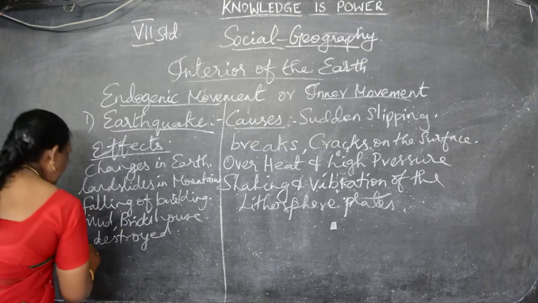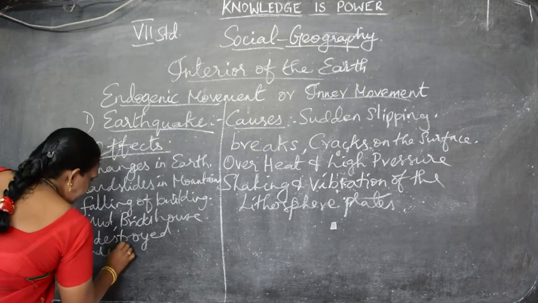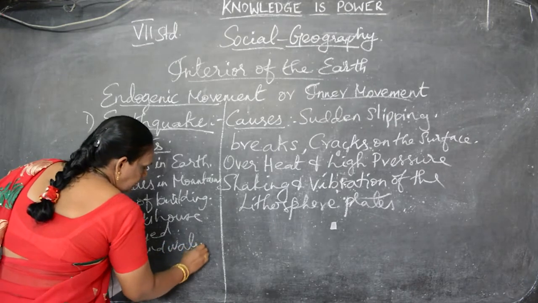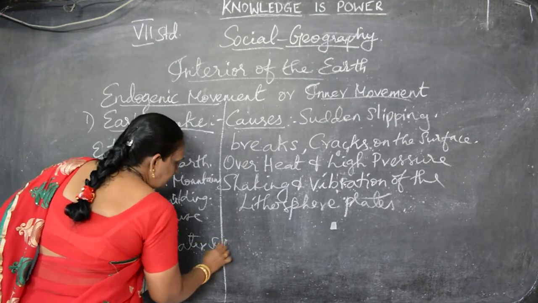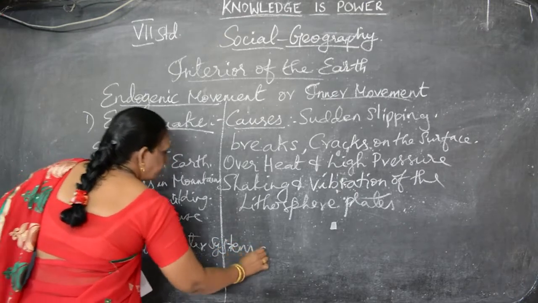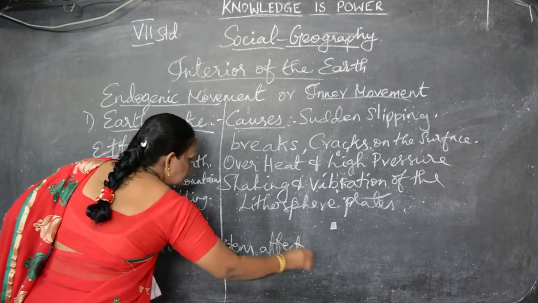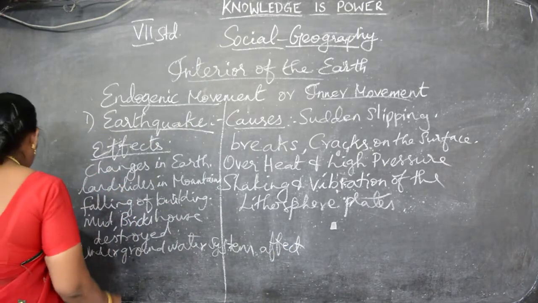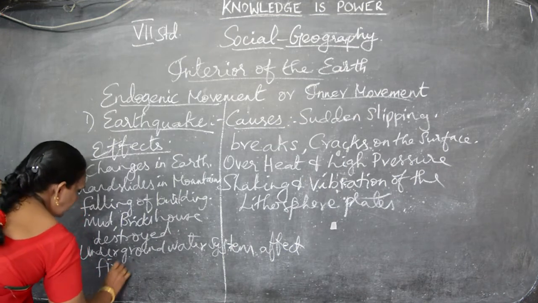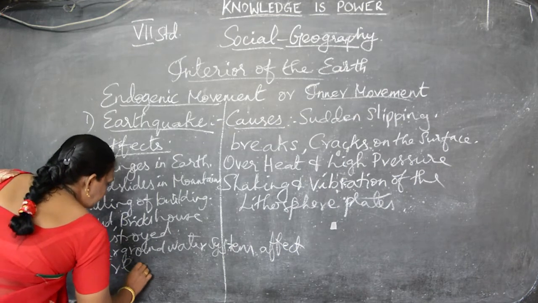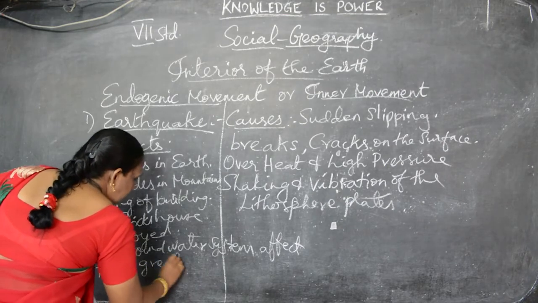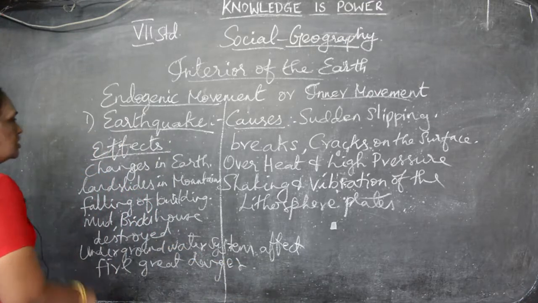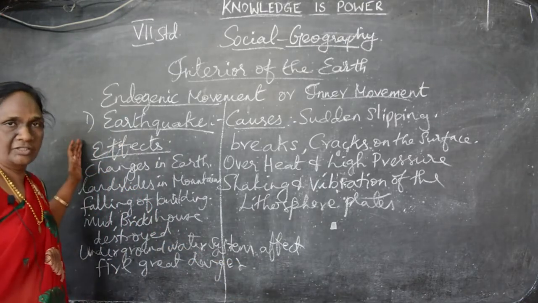We have seen that. Then the underground water system will be affected. And fire is another great danger. What is fire? Not just fire, a great danger. So these are all the effects of earthquake.